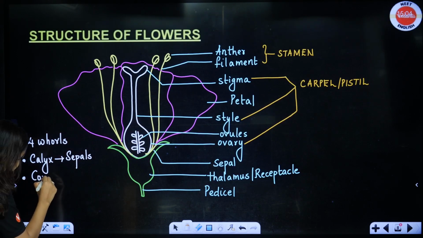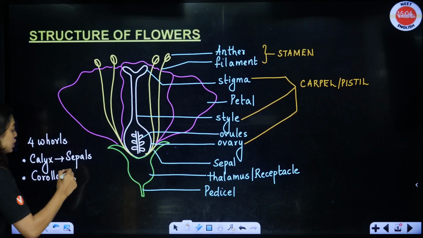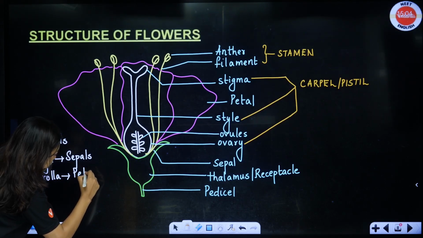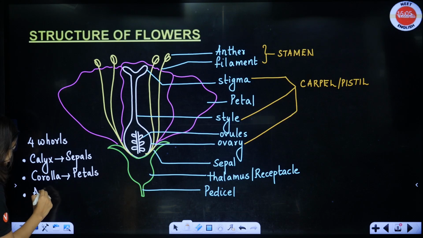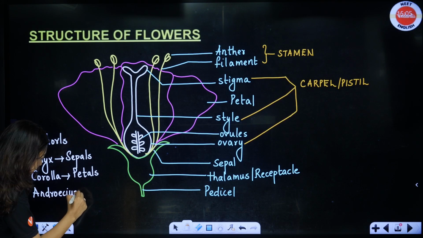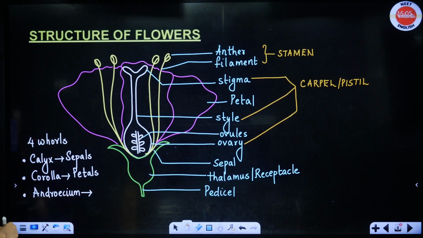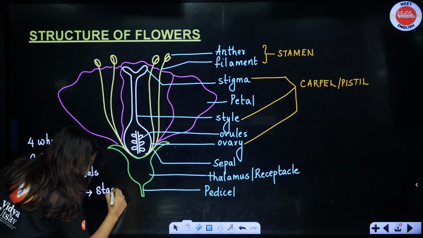Next you will see the corolla. Here students, many units of what do you see? Petals. Then you have the androecium. The androecium is going to be the male part, right? This is going to have many units of stamens.